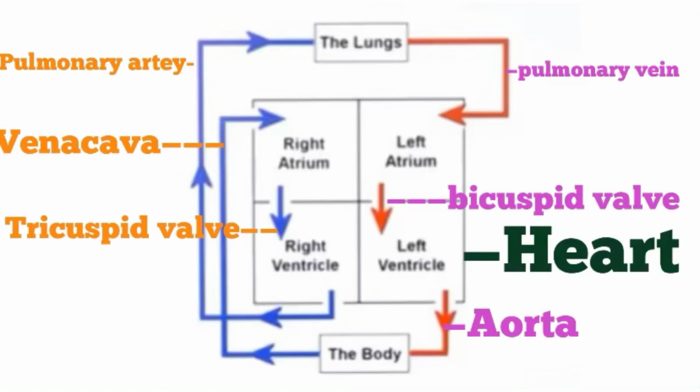From the right atrium, it is transported to right ventricle through tricuspid valve. The function of this valve is to prevent the backward flow of blood. Now, from the right ventricle, it is transported to lungs through pulmonary artery. Again, arteries carry oxygenated blood, but this pulmonary artery is the exception.